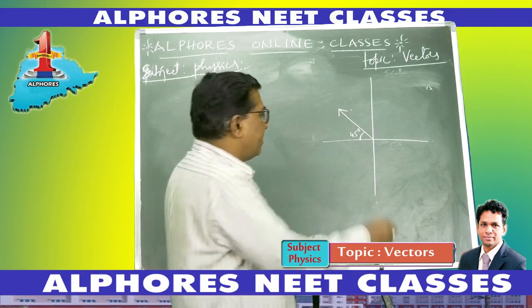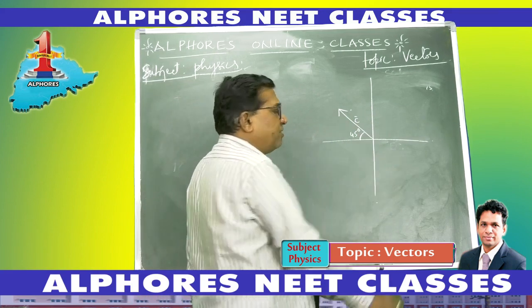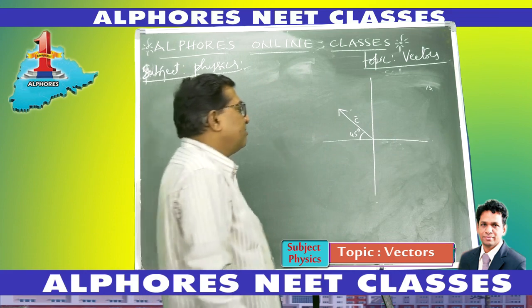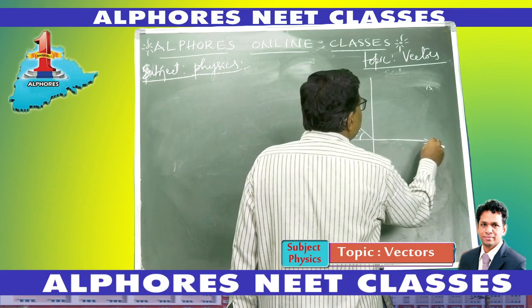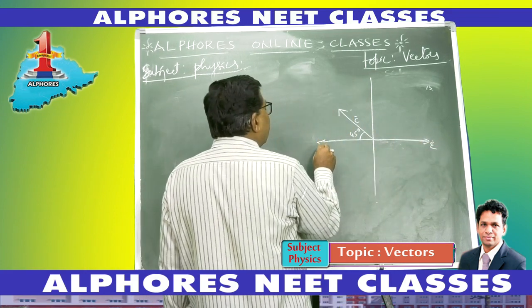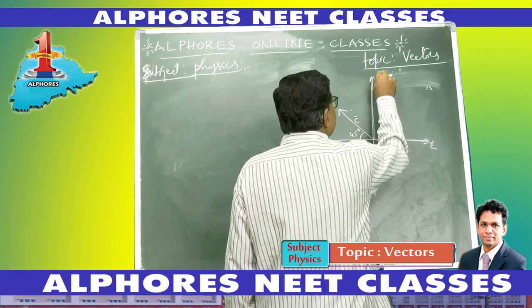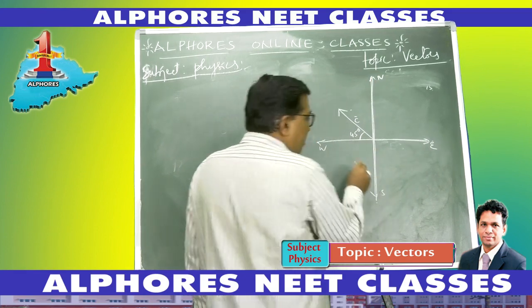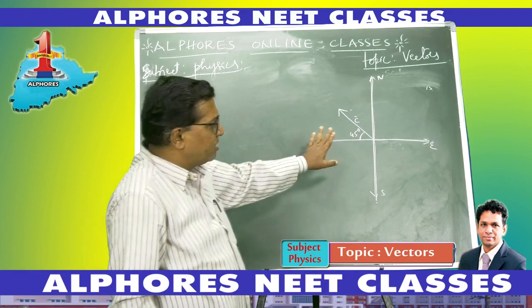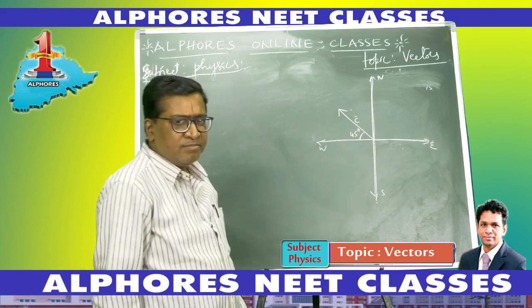Let us say vector C bar is at 45 degrees, like this. I have taken the convention that this is the east direction, this is west, this is north, and this is south. So in this two-dimensional plane, I have taken the directions like this.